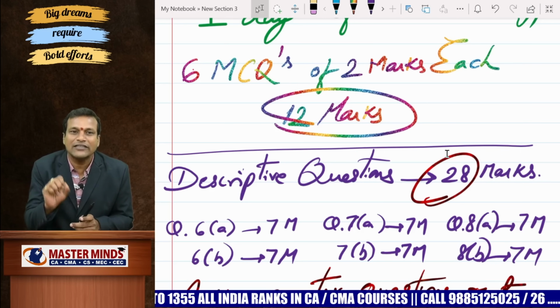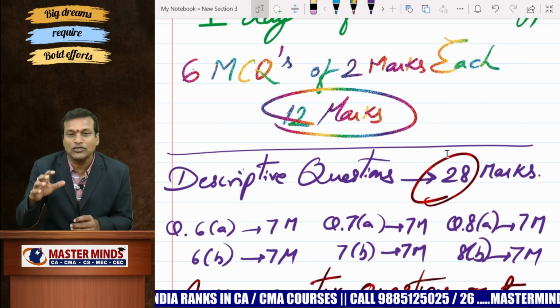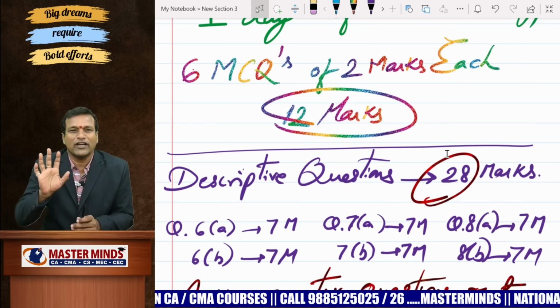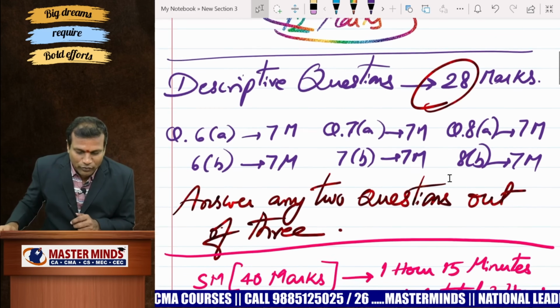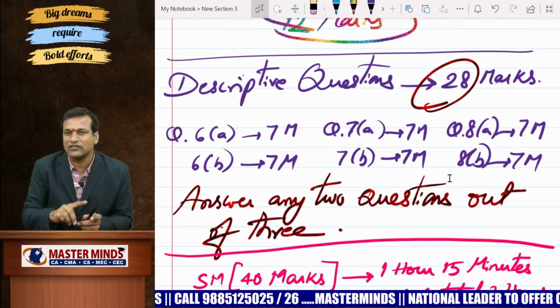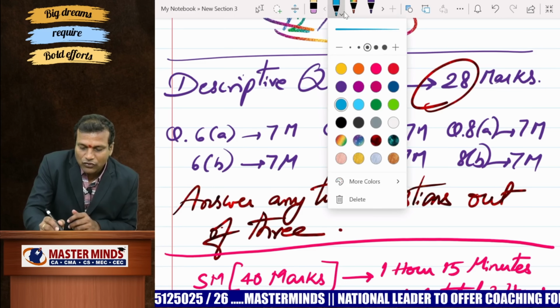You can score at least 8. If you are reasonably good with your preparation, you can crack 5 MCQs or, if possible, 6 MCQs also. So there are no big worries about MCQs at all. Now come to the descriptive part. Total SM is for 40 marks, MCQ is 12, so descriptive is 28 marks.